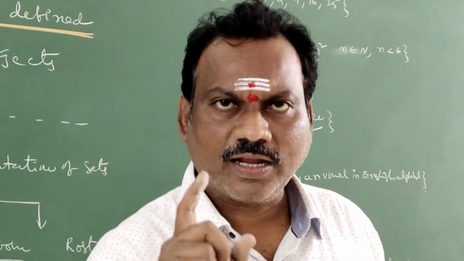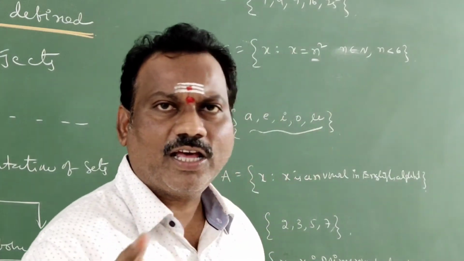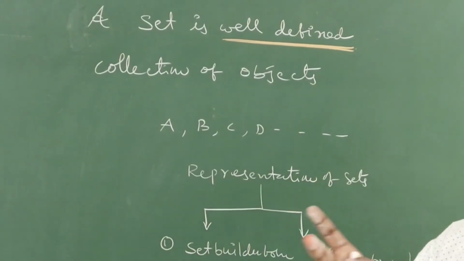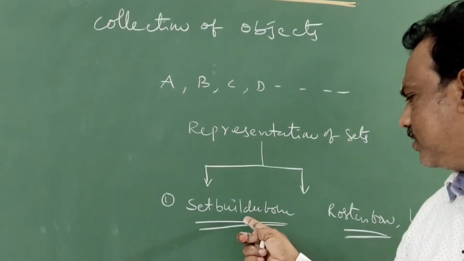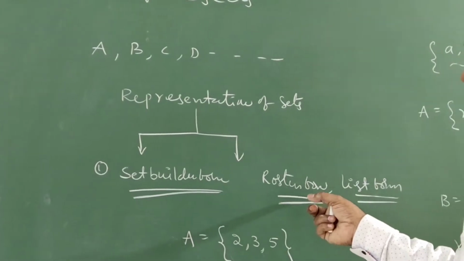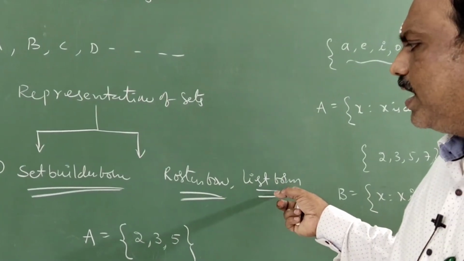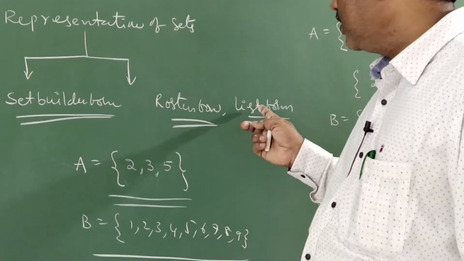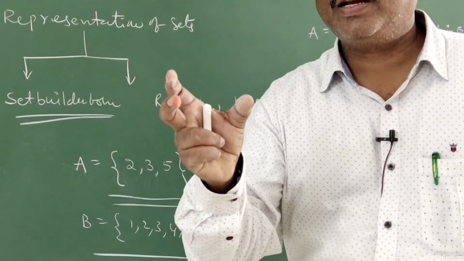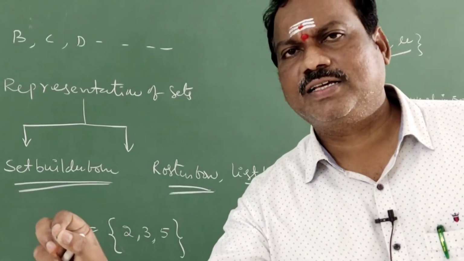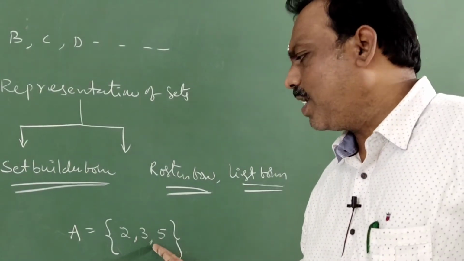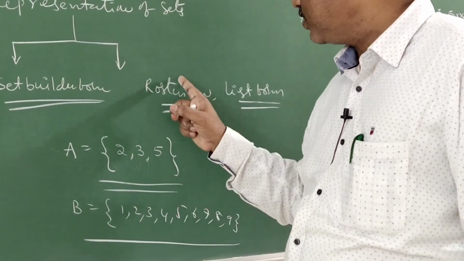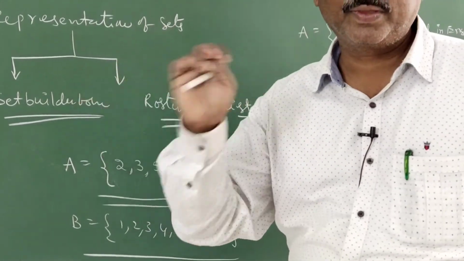Clear, students? Right. Now, sets are usually denoted with capital letters. Sets are represented with two methods. One is set builder form, another one is roster form or list form. What is meant by roster form or list form? We list the elements, separating them by commas and enclosing them with curly braces. That is called roster form or list form.